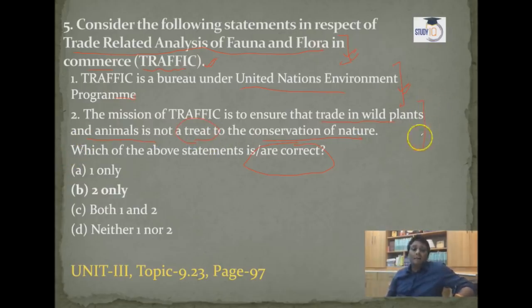Definitely, guys, we will protect the wild plants and animals. We will not do this trade. Finally, it will save them in their own natural sites, and they will not be totally lost. So this is the reason the B option is totally correct. This information on TRAFFIC is given in Unit 3, topic 9.23, page number 97.